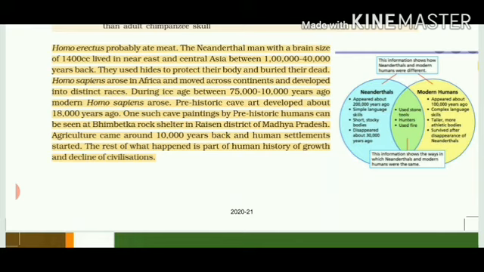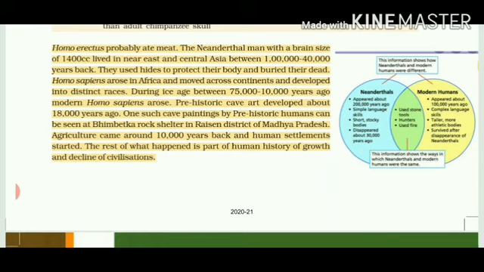Agricultural practices came around 10,000 years back, which is still very modern, and human settlement started: we started taking our own residential areas, owning the land, and then we started thinking about our future. The rest of what happened is a part of human history of growth and decline of civilization.